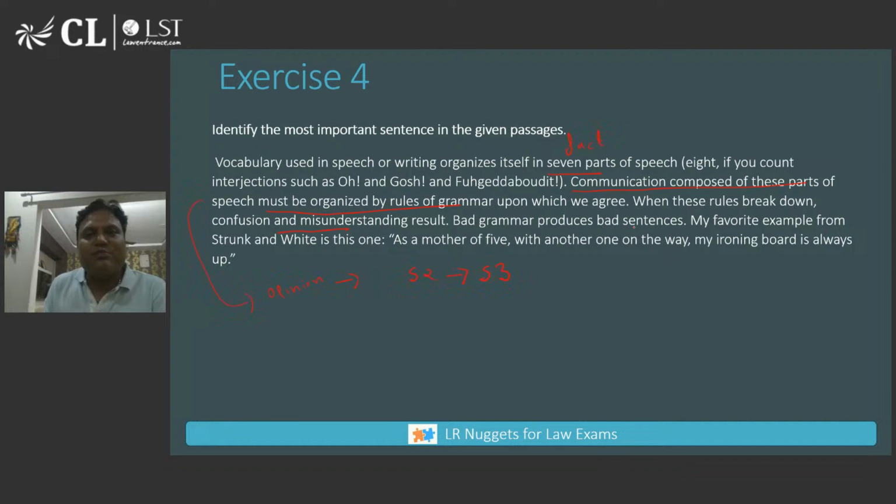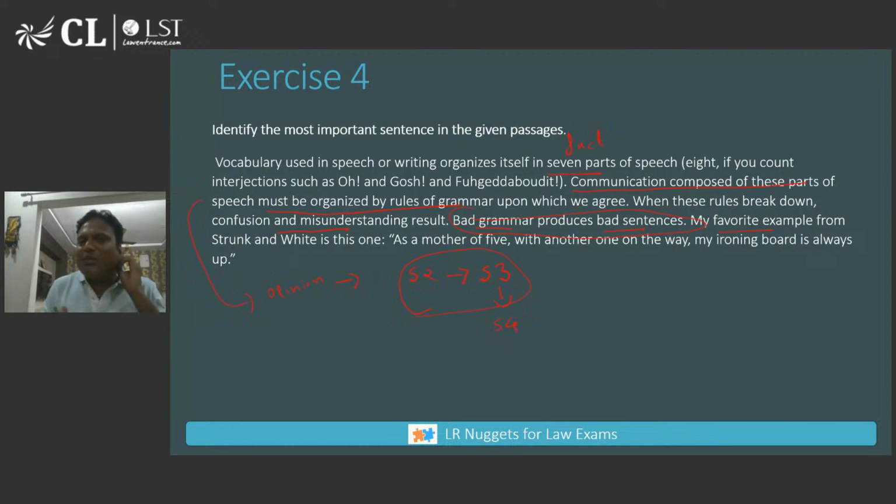Bad grammar produces bad sentences. S4 is again something else. I'm not saying that S3 is leading to S4, but S4 is a summary of S2 and S3 combined. Bad grammar produces bad sentences, and then the author gives the example. So which is the most important sentence? You can say S2 or S4, whichever you want to say, right?